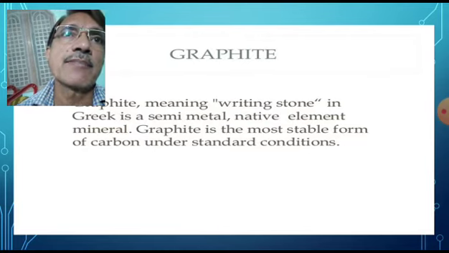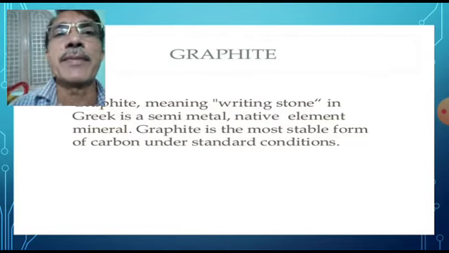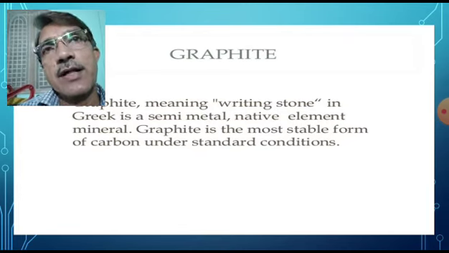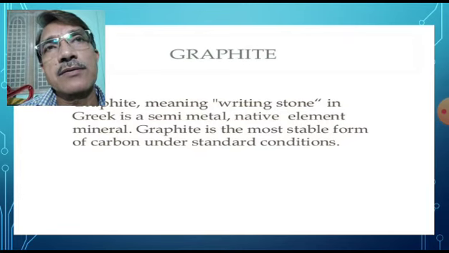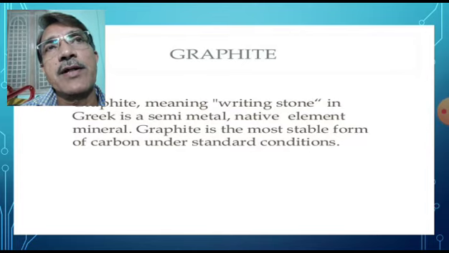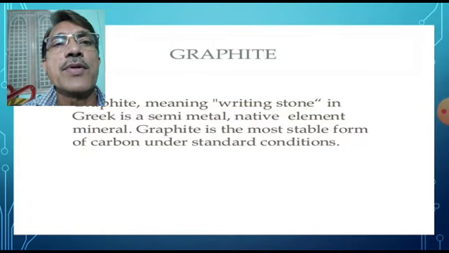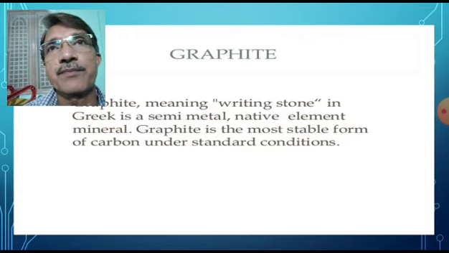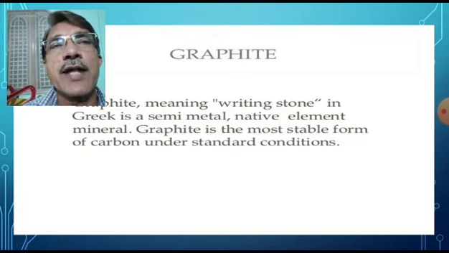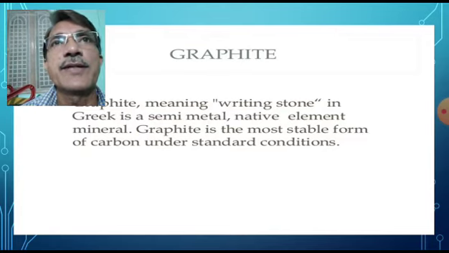Graphite writes black on paper. Since graphite writes black on paper, graphite is also called black lead or plumbago. Graphite is the most stable form of carbon under standard conditions. So graphite is a grayish black soft solid.